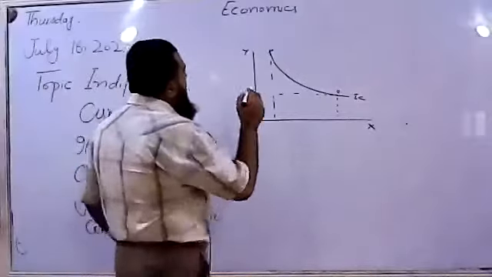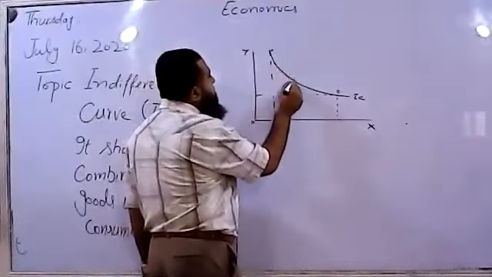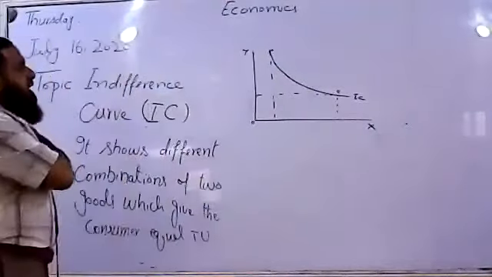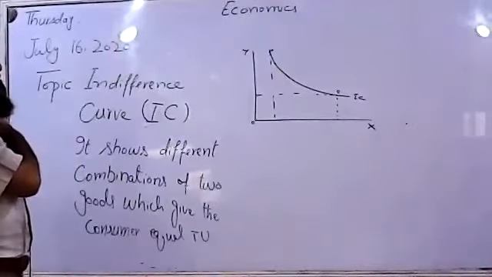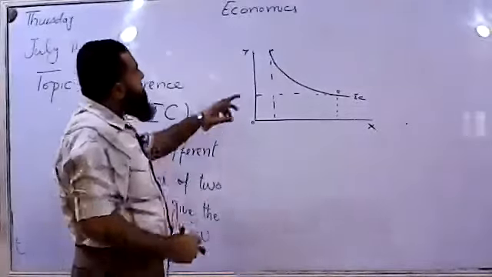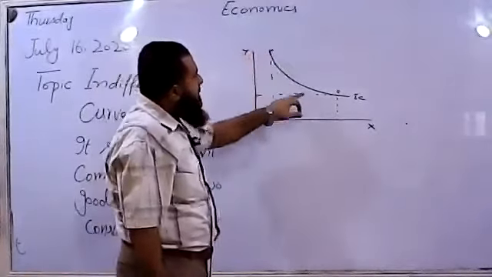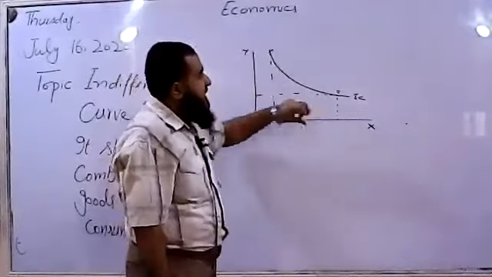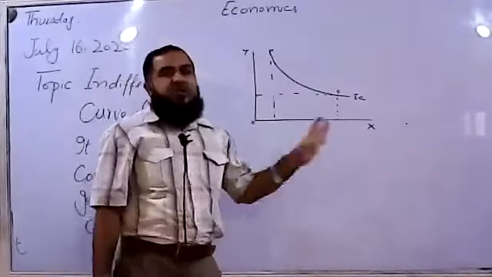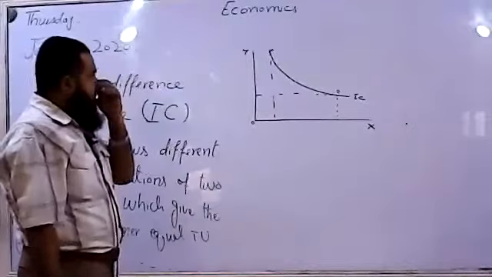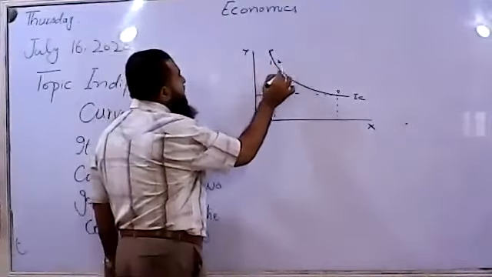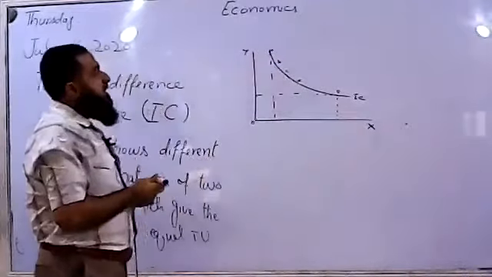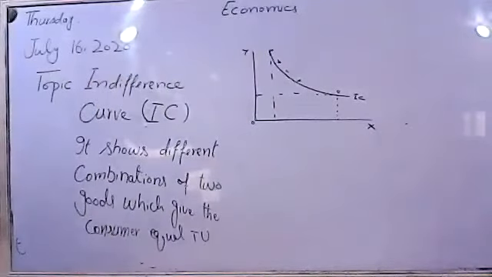So any bundle along this indifference curve will show the consumer that the total utility will remain the same and he is not going to have a change in total utility. So one indifference curve shows that as the consumer moves along one indifference curve, he is substituting one good with another, but his total satisfaction, total utility remains the same along one indifference curve. Suppose the consumer moves to this point B, this is point C, this is point D. All these points are showing us the equal level of satisfaction by the consumer.